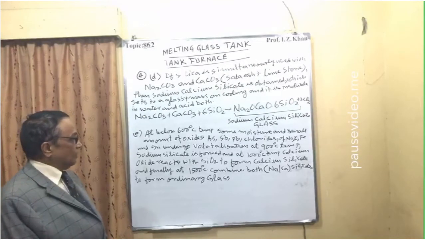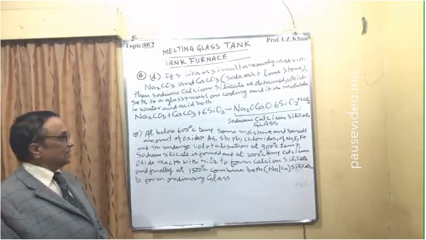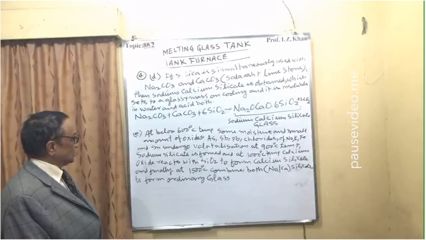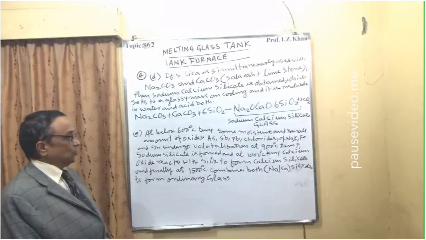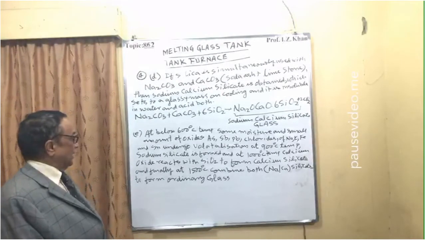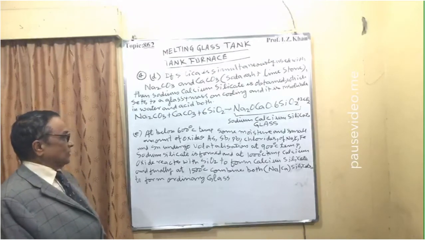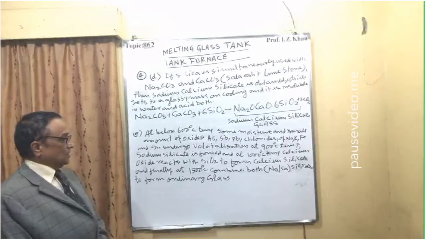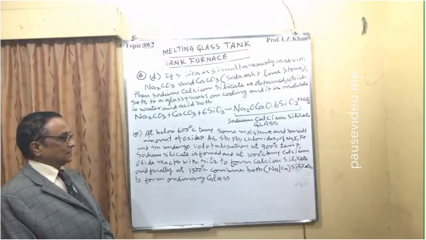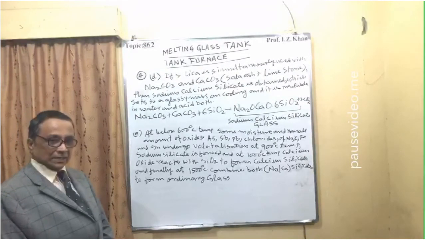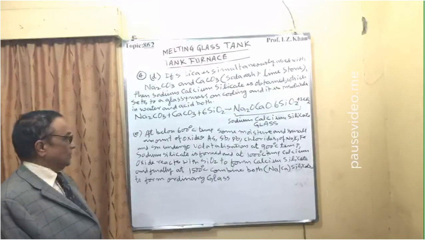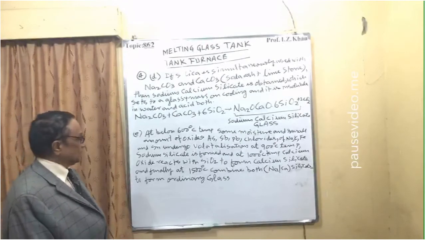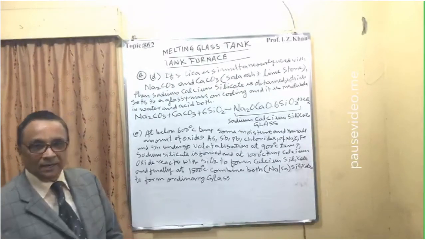Sodium silicate is formed, and at 1000 degrees centigrade the calcium oxide reacts with SiO2 to form calcium silicate, and finally at 1500 degrees centigrade both combine, that is sodium and calcium silicates, and there will be formation of sodium calcium silicate, that is known as ordinary glass.